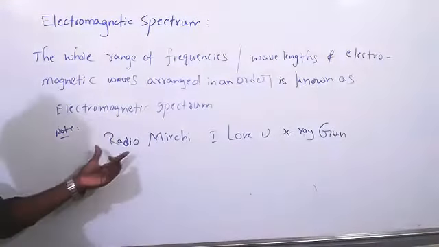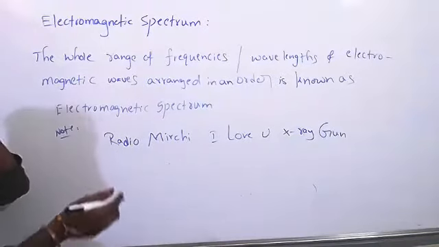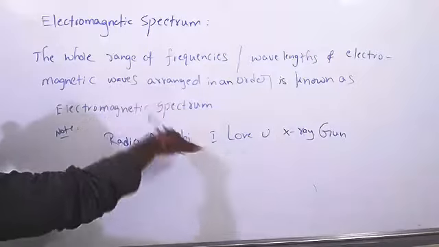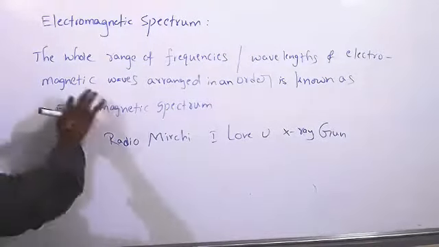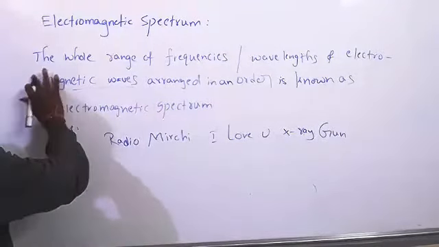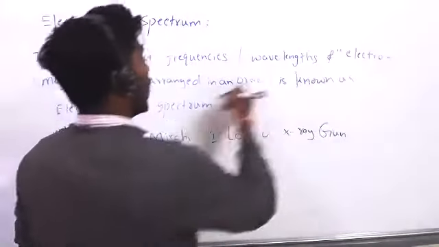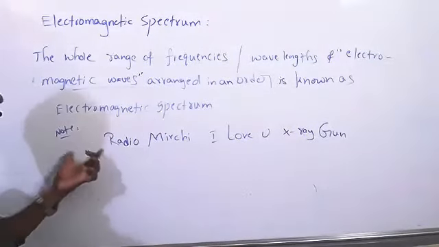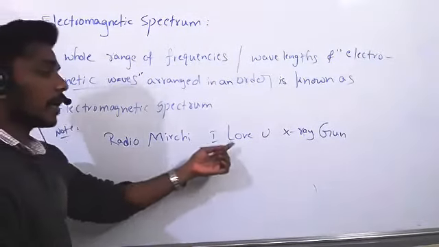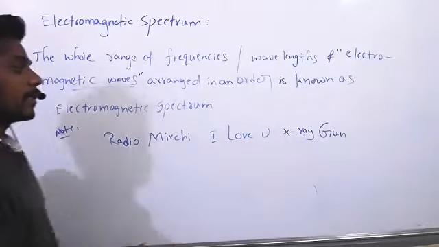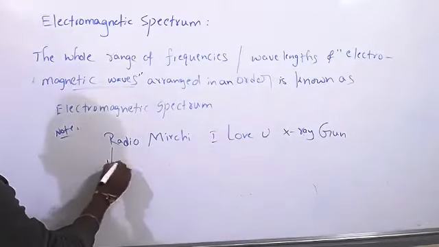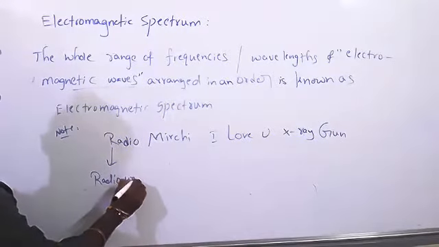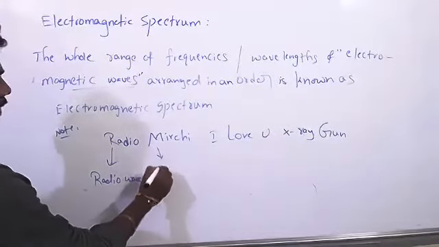Remember this. How to arrange the spectrum in order? First, you should know the definition: the whole range of frequencies or wavelengths of electromagnetic waves arranged in an order is known as the electromagnetic spectrum. How to remember that? Radio Mirchi, I love you, X-ray, gun. Here R is radio waves. M is microwaves.